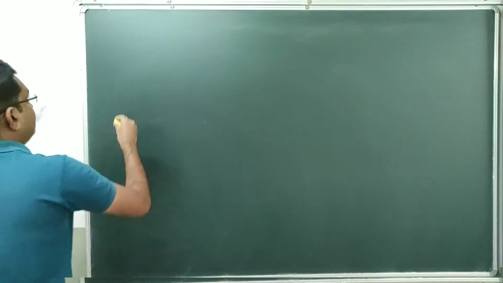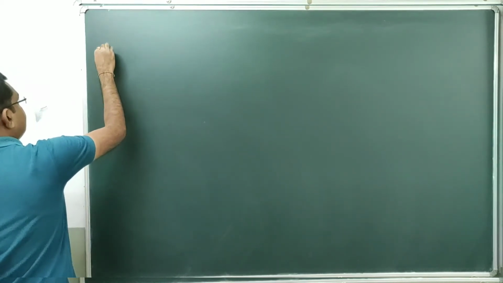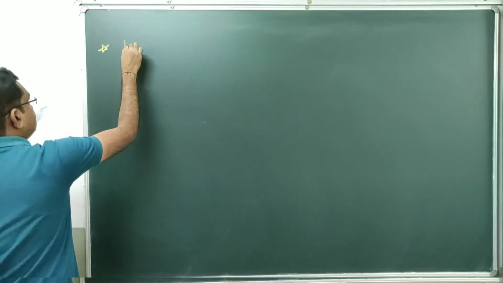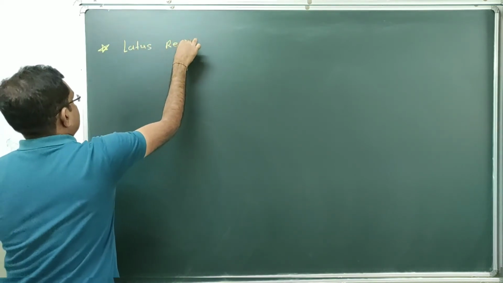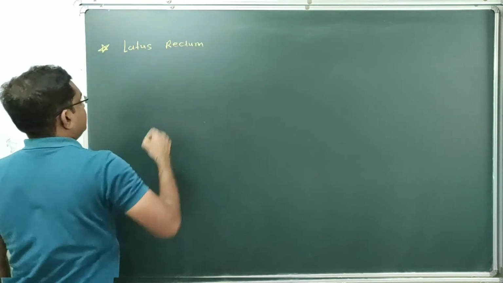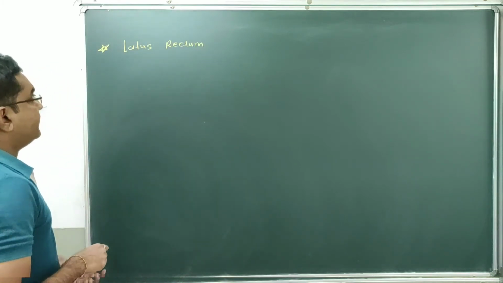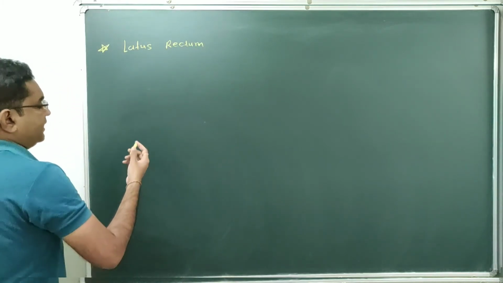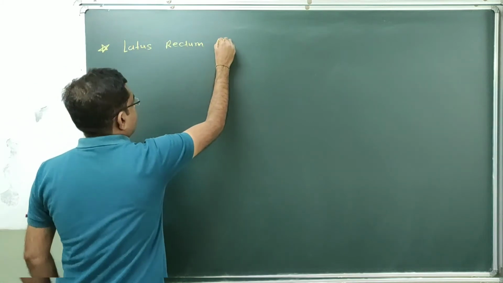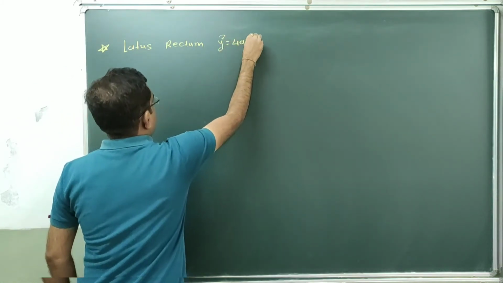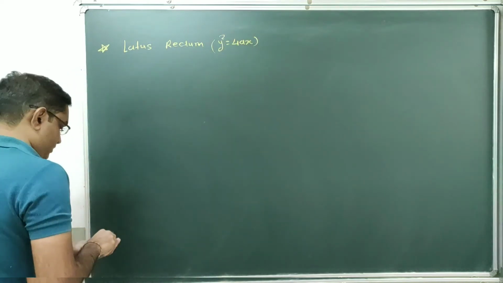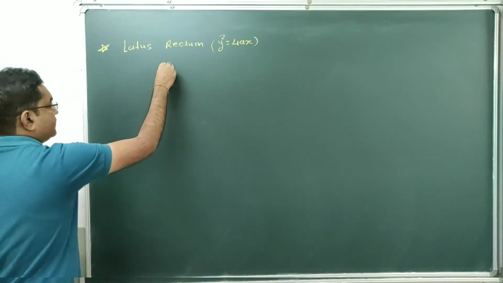Okay students, now next one is latus rectum of parabola. What is latus rectum? Important concept. We have to define latus rectum of standard parabola. Here we are defining the latus rectum of parabola y square equal to 4ax. So one rightward parabola is given.